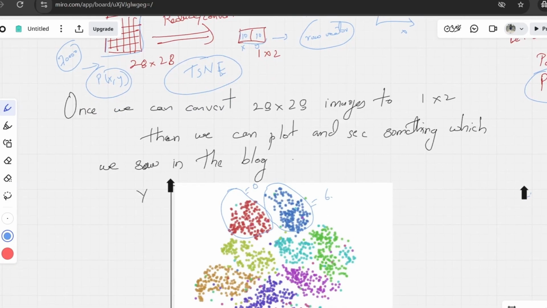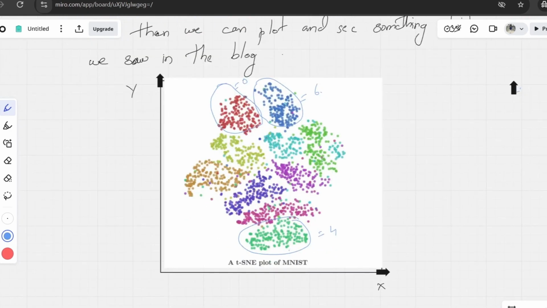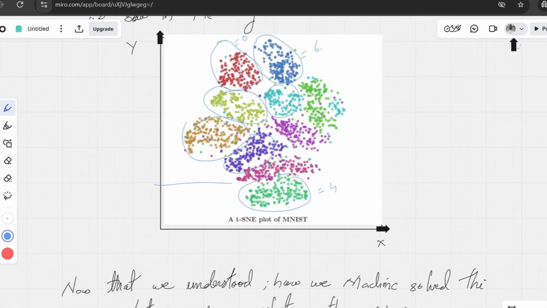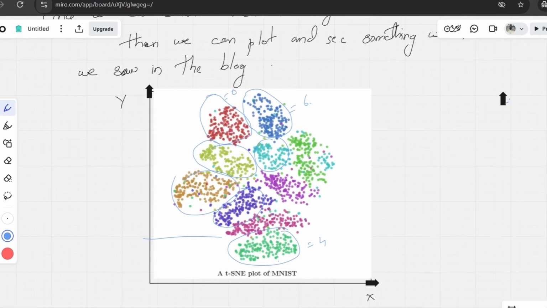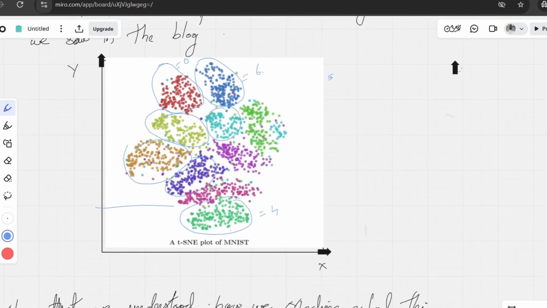But here t-SNE has really performed very well, and you can see the groups are really distinguished, right? You can see these are different groups. Now we can say this green color belongs to number 4, this blue color belongs to number 6, this red color belongs to number 0, right? So these are all 70,000 points plotted onto a 2D graph after converting using t-SNE, right?